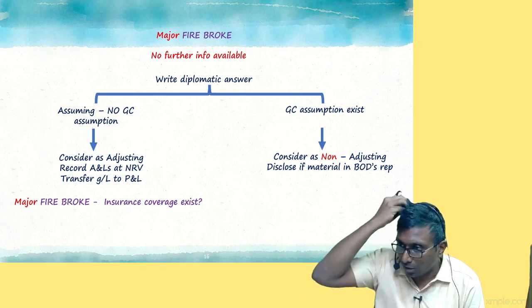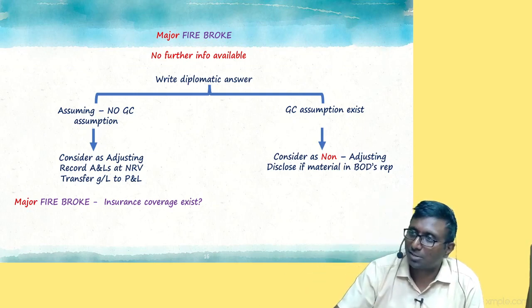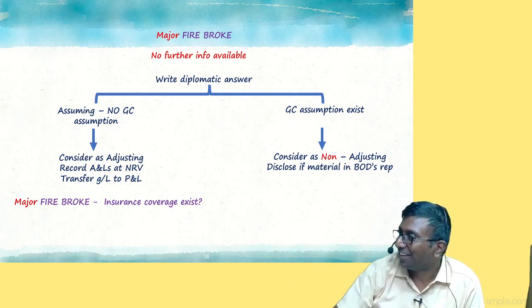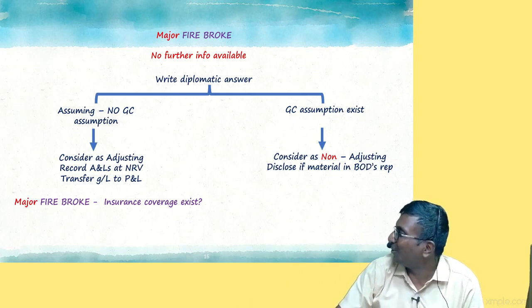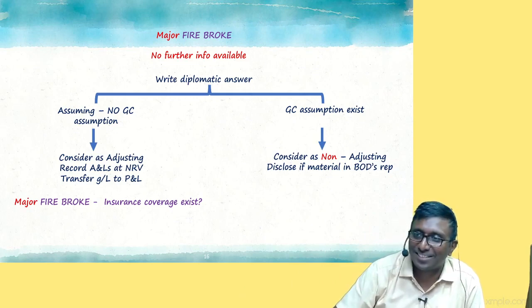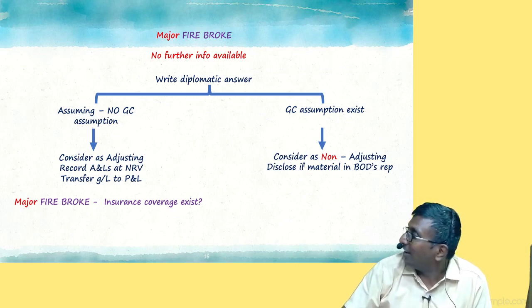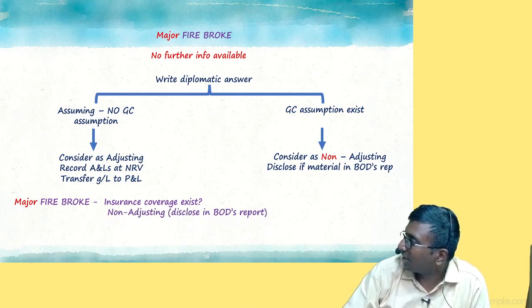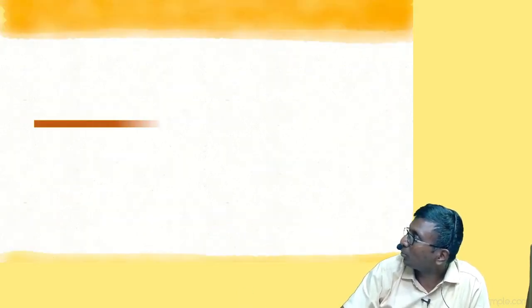So this is the matter. Consider it as non-adjusting. I hope you understand. Disclose if material, correct. Obviously, it is material. Board of directors report में डाल दीजिए. Non-adjusting. Disclose in the board of directors report.